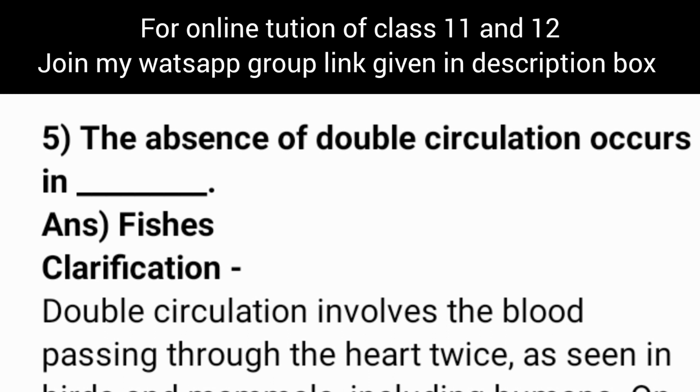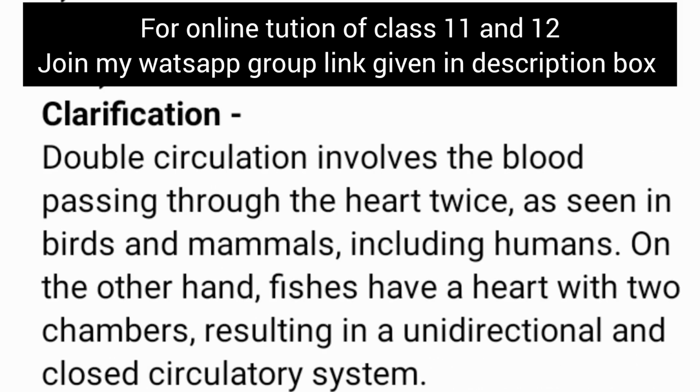The absence of double circulation occurs in dash. Then correct answer is fishes. Now clarification is double circulation involves the blood passing through the heart twice, as seen in birds and mammals, including humans. On the other hand, fishes have a heart with 2 chambers resulting in a unidirectional and closed circulatory system. Let's see question number 6.